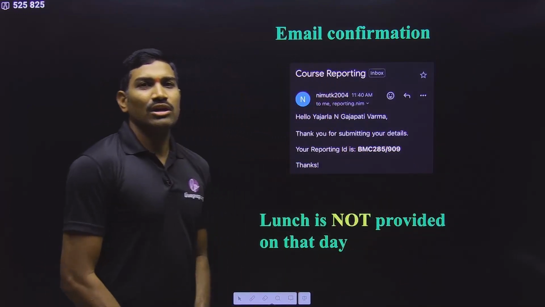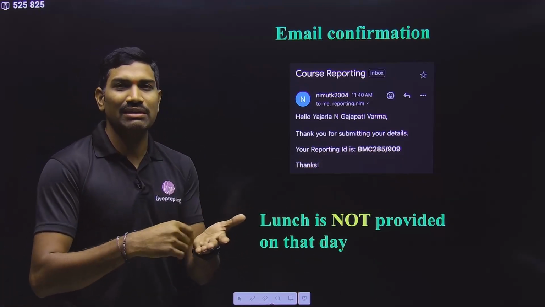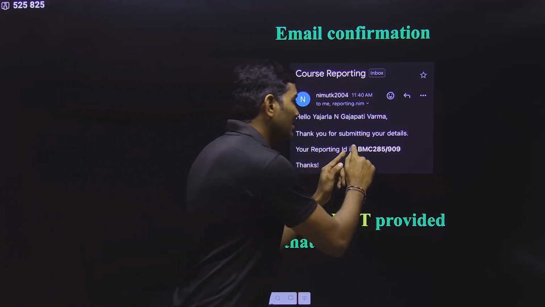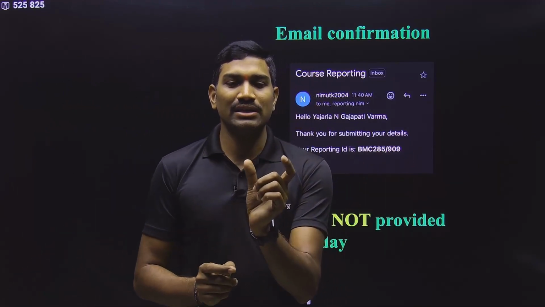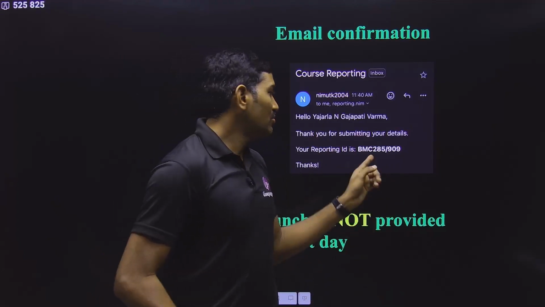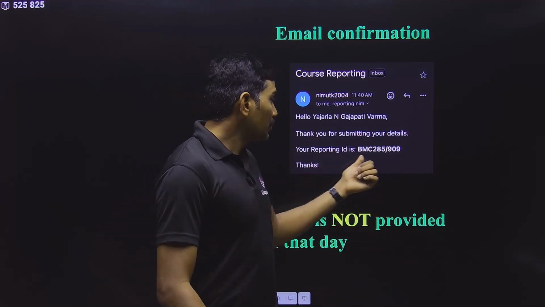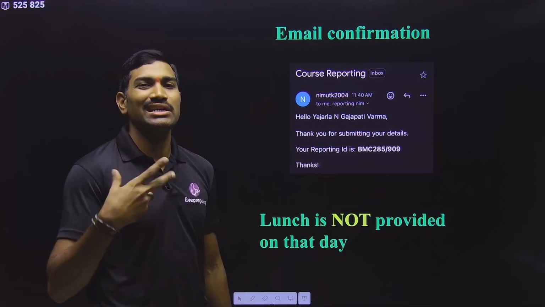This is not very important, so that's why I'm displaying it here, but for them it is important. They will simply write the sequence number, that's it, and enter the number there. Whatever the number is, once you get it, you need to inform that person, so this is my reporting ID.